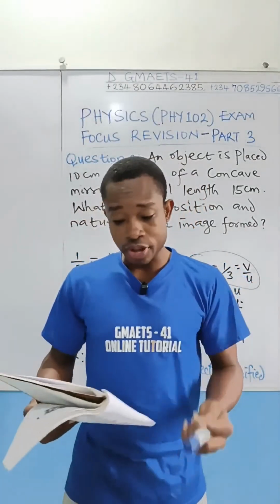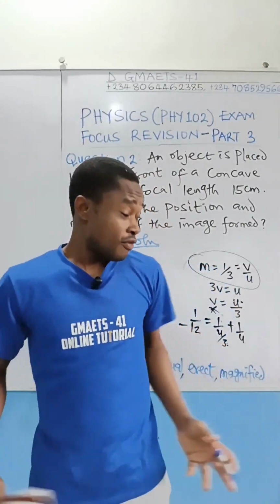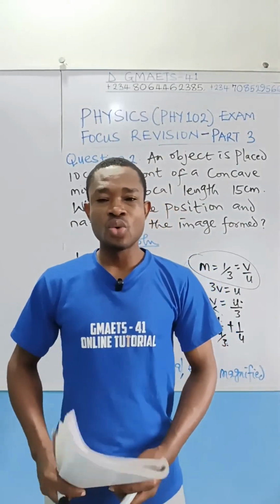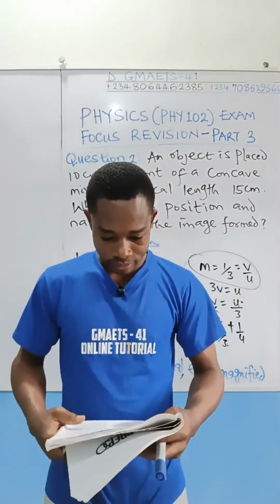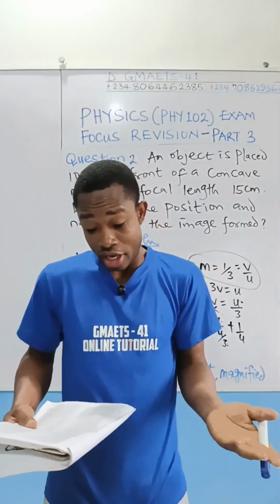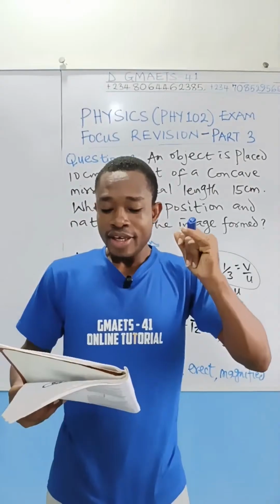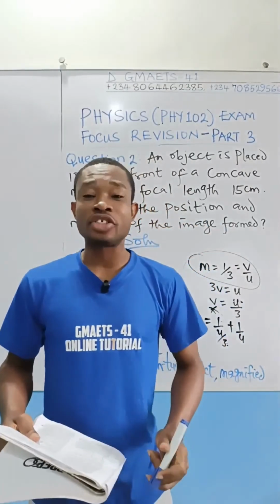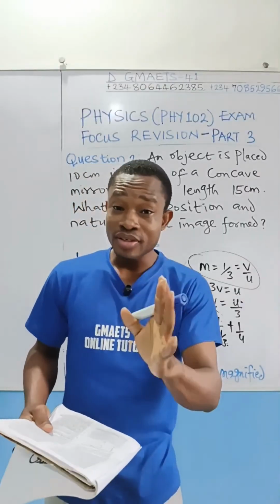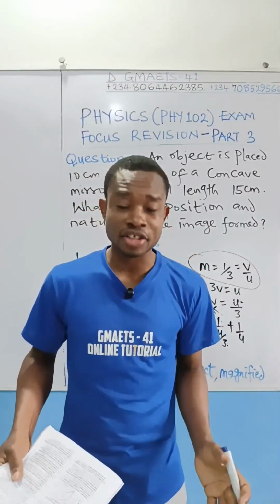So you listen to the options. Option A said it is real. And of course, from what you've learned here, there is no way under that arrangement the image will be real. So option A is off already. B, virtual, okay, inverted and enlarged. That inverted spoils everything. Option B said virtual, inverted, and enlarged.